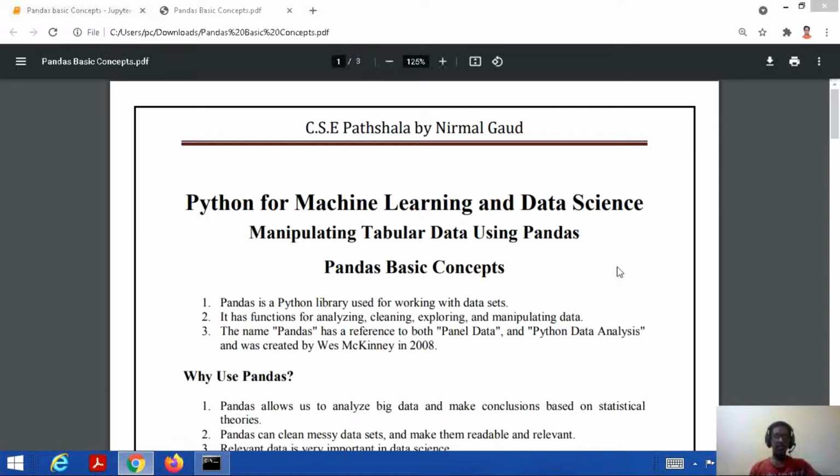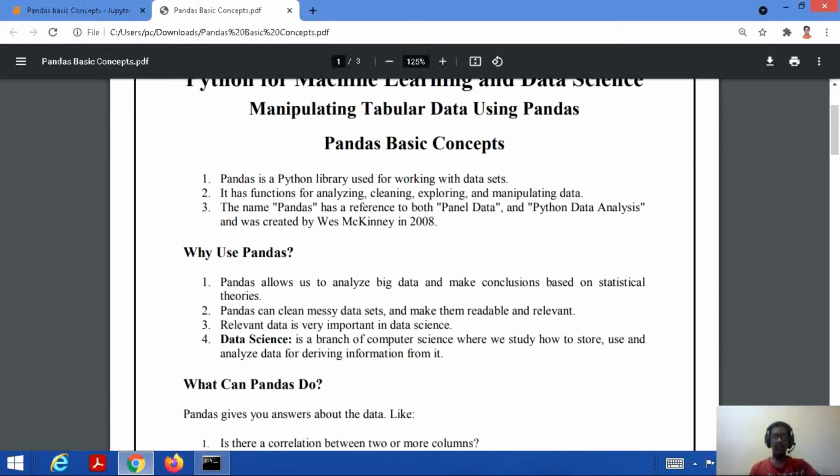Now, why are we using Pandas? Pandas allows us to analyze big data and make conclusions which are based on statistical theories. When we are working on either machine learning or data science, we need to analyze a large amount of data, and obviously after analyzing we need to make certain conclusions. We have to come up with the results. Based upon the statistics we are using Pandas here, which will be very helpful. Also, Pandas can clean messy data sets and make them readable and relevant. Obviously, because data relevancy is very important in data science and machine learning.